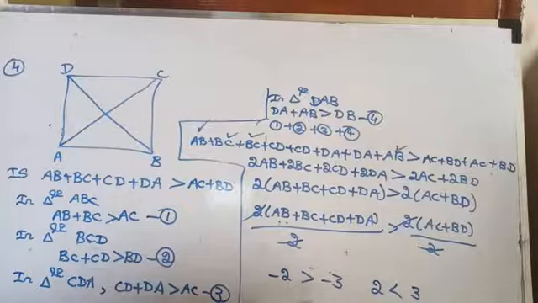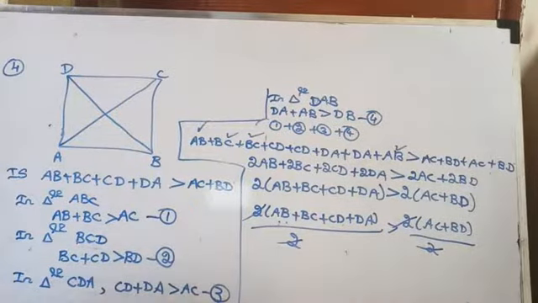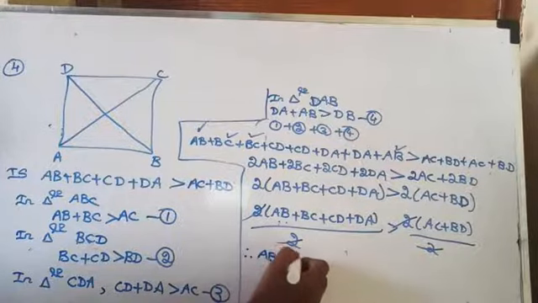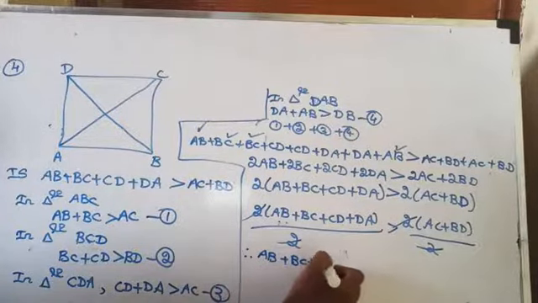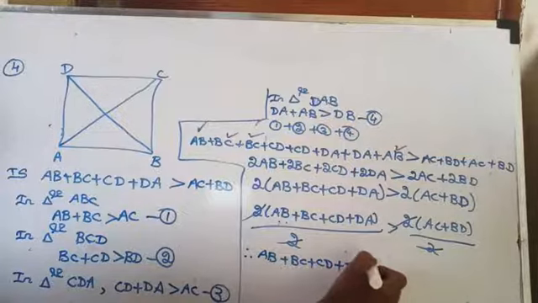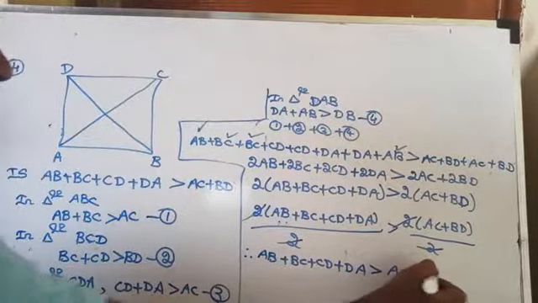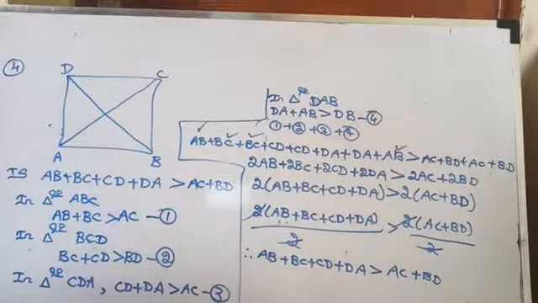Yes. Here, so what you have to prove? Therefore, AB plus BC plus CD plus DA is greater than AC plus BD. Are you getting here? Yes.